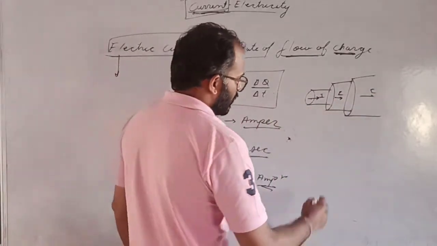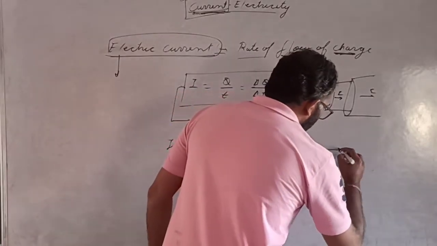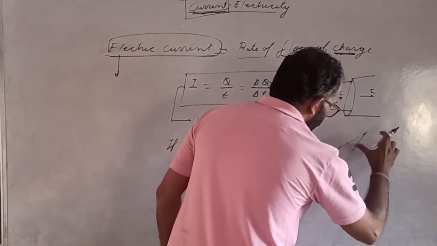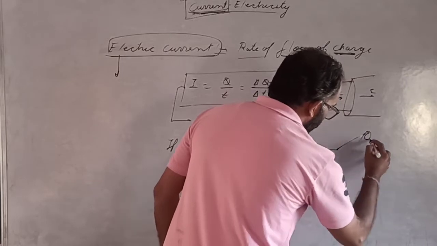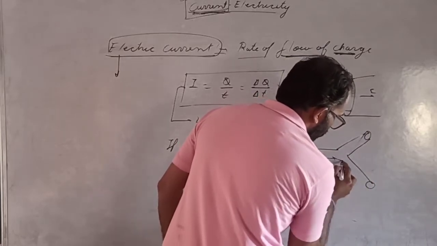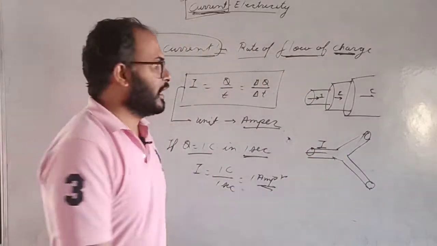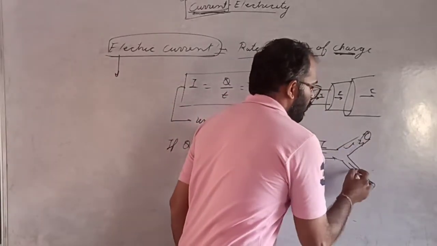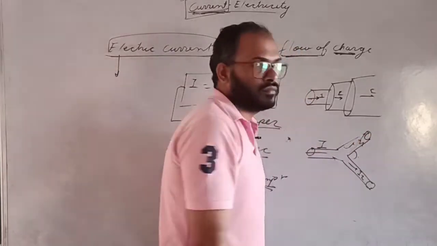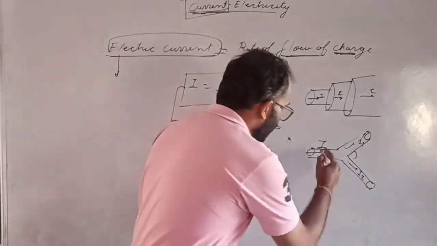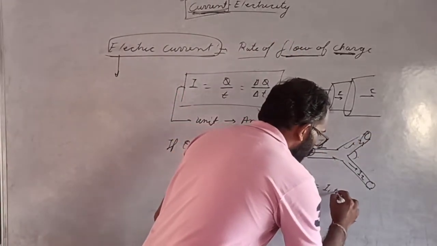That means we can say that if the conductor has this type of elements, yani I and then I1 and I2. Is that clear? That means I will be equal to I1 plus I2.